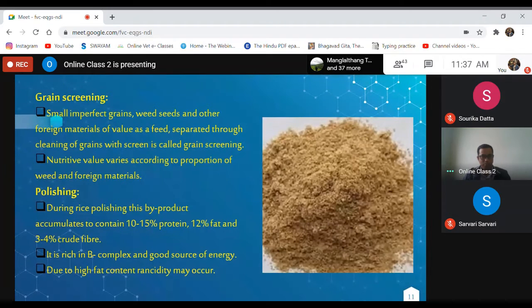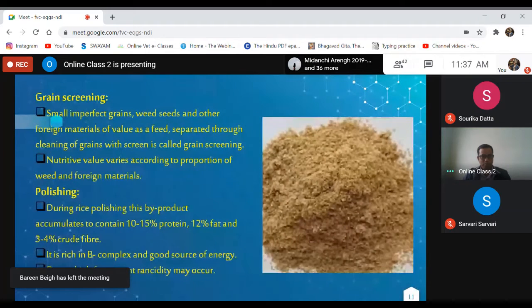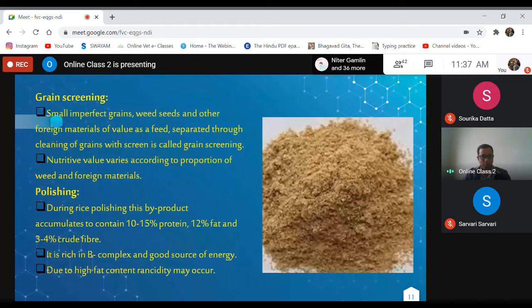Polishing. In case of rice, after milling, we can get rice polish, and it is a very good source of energy as well as protein. Protein content is 10 to 15%, and it also has 12% fat, and fiber is less.